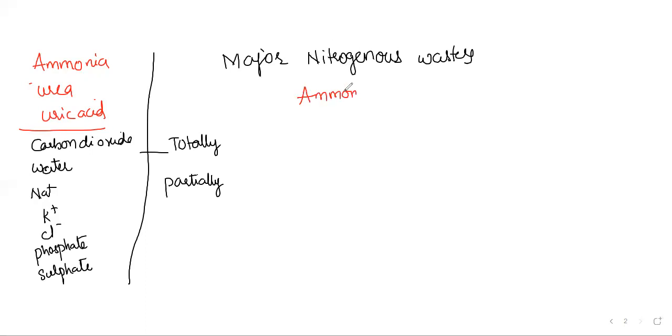These three are said to be the major nitrogenous wastes, which are excreted by the animals. Among these excretory waste materials, repeating what we learned earlier, ammonia is highly toxic.